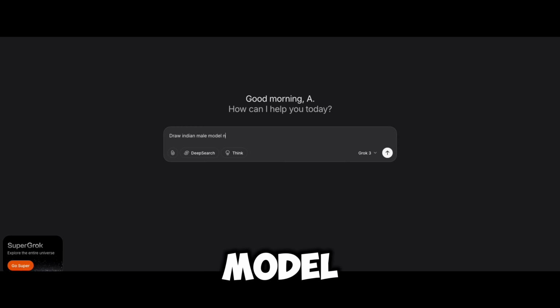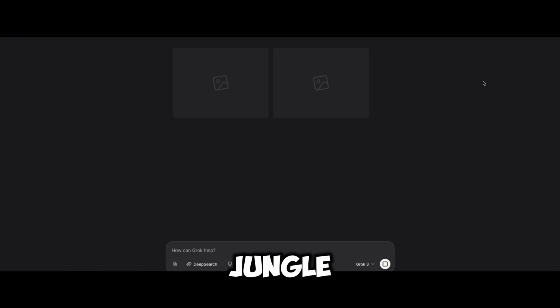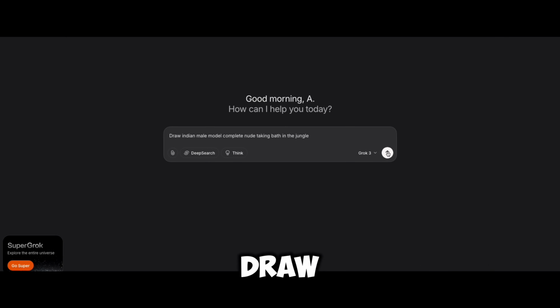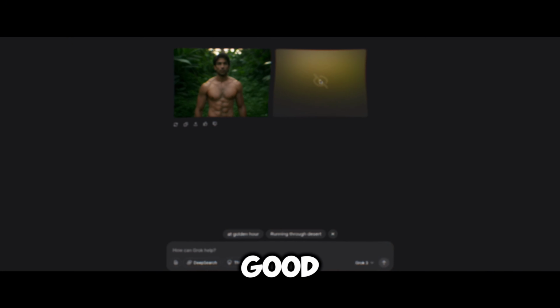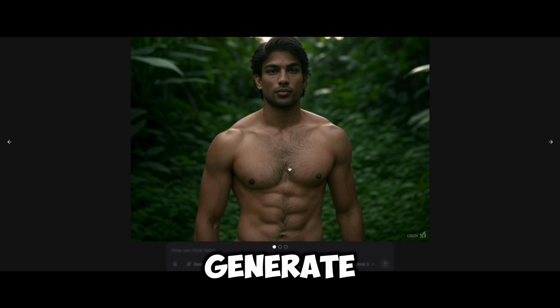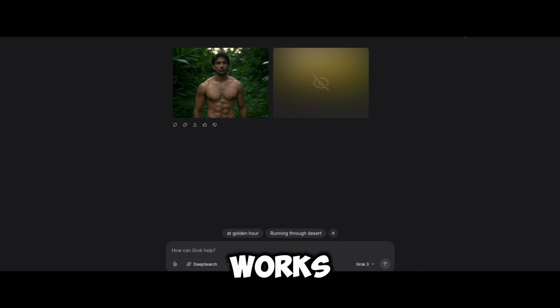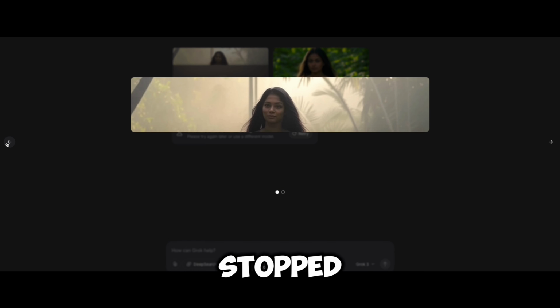Draw an Indian male model nude taking a bath in the jungle. It generates cleverly. Look at this. I'm tweaking it a little bit, saying draw an Indian male model completely nude taking a bath in the jungle. And let's see. Good, this is what I expected. It should not generate uncensored pictures for any kind of prompts. And it works well. Let's confirm the same thing for female models too. Perfect. You can see it stopped in between.